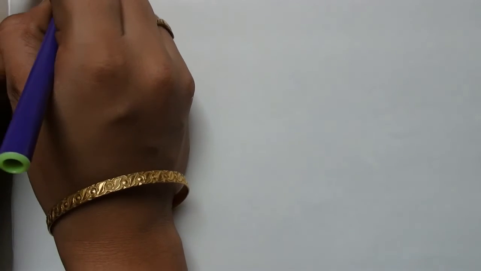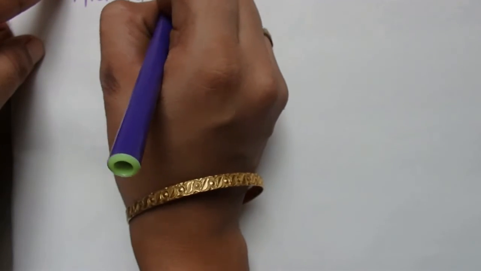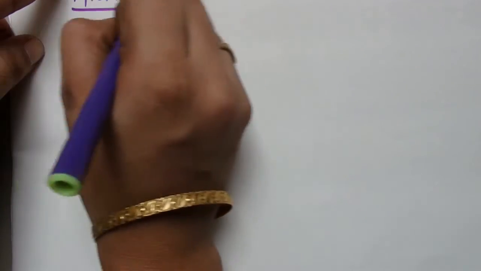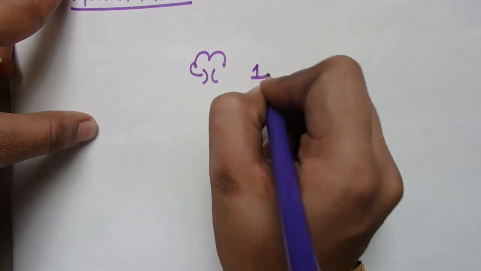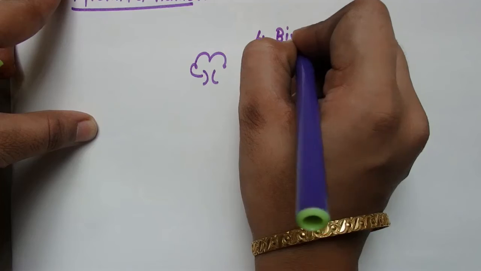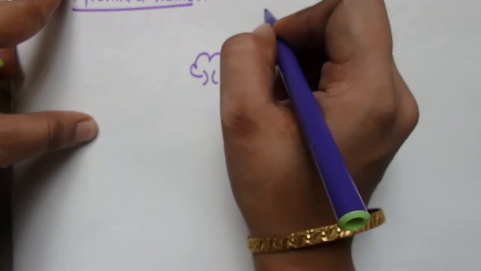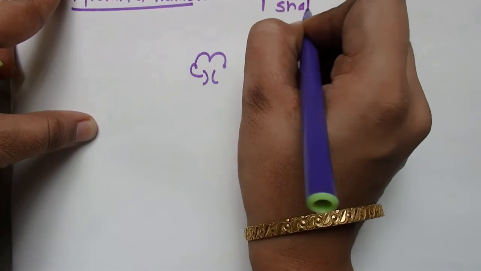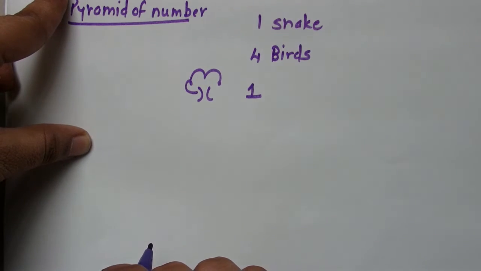Now let's look quickly what is pyramid of numbers and pyramid of biomass. Pyramid of numbers. Suppose there is only one tree and 4 birds are eating fruits of this tree, and there is one snake which is feeding on these 4 birds.